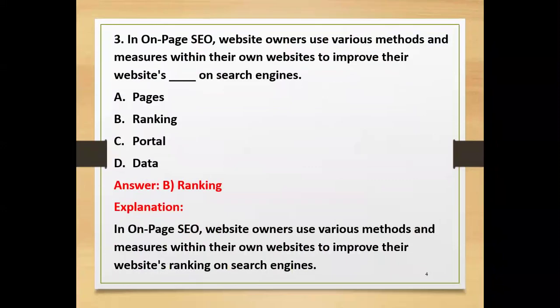Then moving on to further, in on-page SEO, search engine optimization, website owners use various methods and measures within their own websites to improve their website's dash on search engines. Options: pages, ranking, portal, data. The correct answer is ranking. In on-page SEO, website owners use various methods and measures within their own websites to improve their website's ranking on the search engine. Your website should become first in the rankings. That is what this third question comprises.